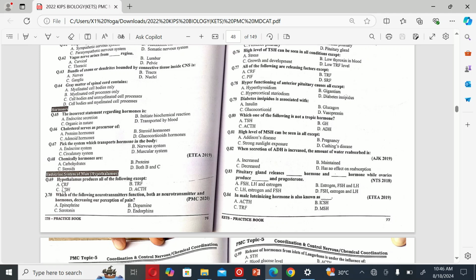The next MCQ is: hypothalamus produces all of the following except A. CRF, B. TRF, C. ADH, and D. ACTH. So the correct option is D, ACTH.